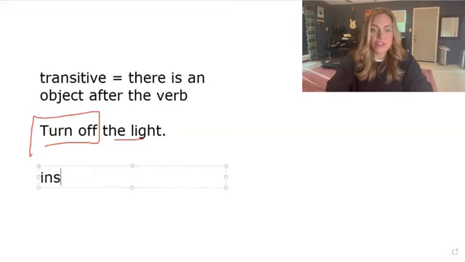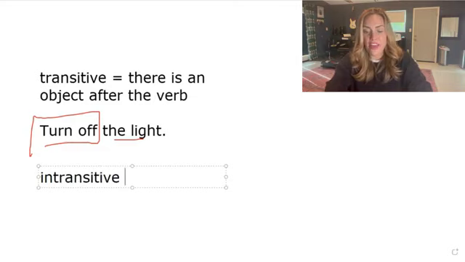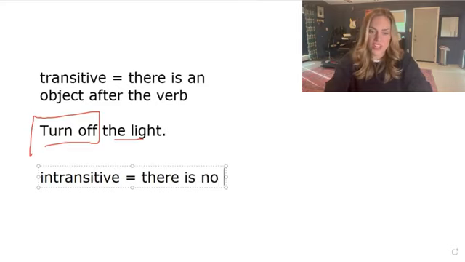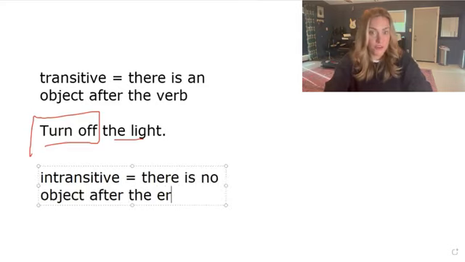Some verbs are intransitive and that means there is no object after the verb. There is no object, okay? And there's a lot of intransitive verbs and a lot of intransitive phrasal verbs in English just to make English really lovely, okay?